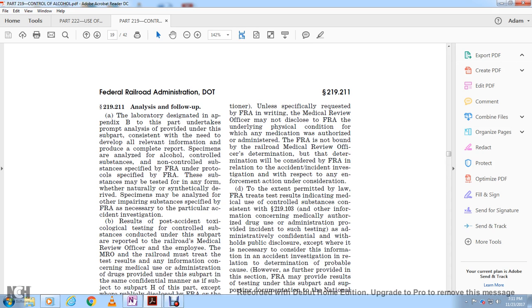The FRA is not bound by the railroad medical review officer's determination and is concerned with the FRA's role in relation to the accident incident investigation, with respect to any enforcement action upon consideration.